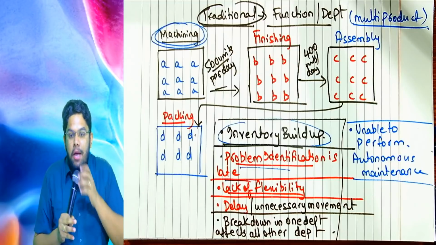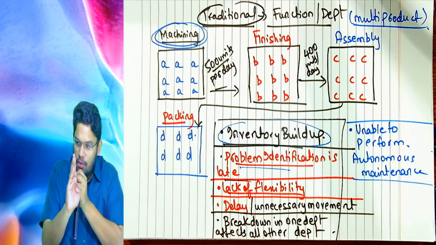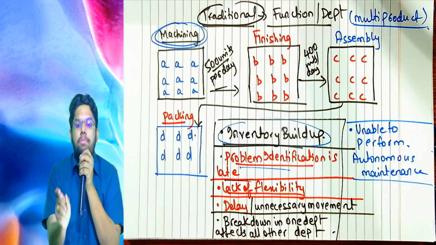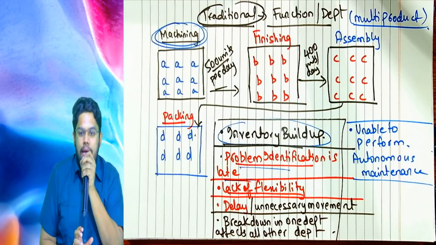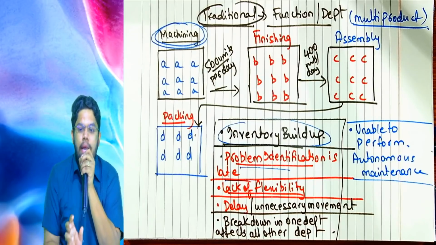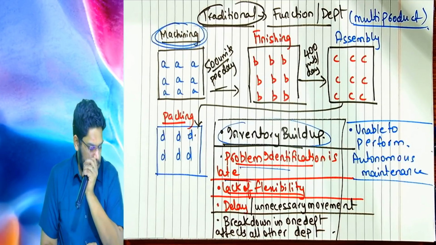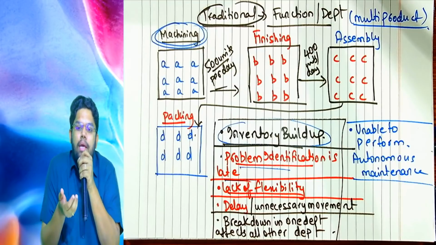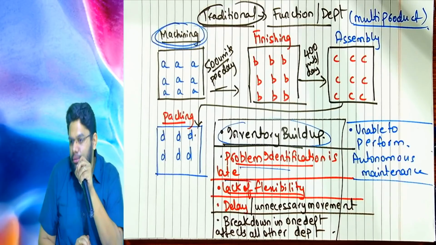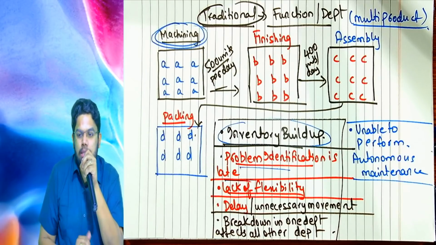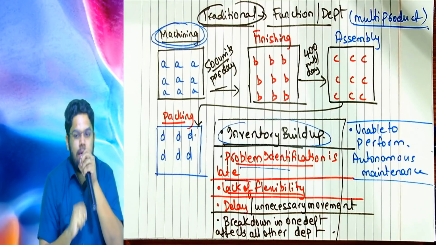Means what? Machining will do machining of the products in its own way. Finishing will do finishing of the products in its own way as per the standards that are there. As per the products that are finalized, as per the shape and design that is finalized, work will be going on. Now suddenly one customer comes and says, please make a few changes in my product. Say this company is manufacturing some equipment or some electronic products. The customer is asking for some customization, some flexibility.